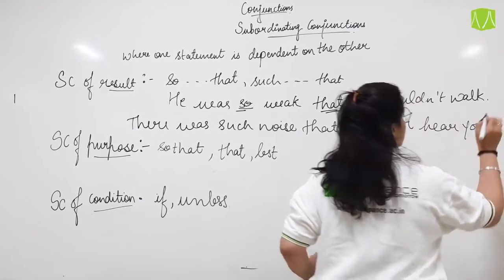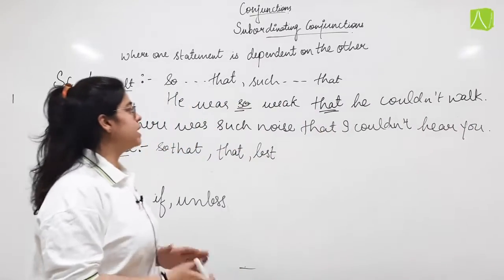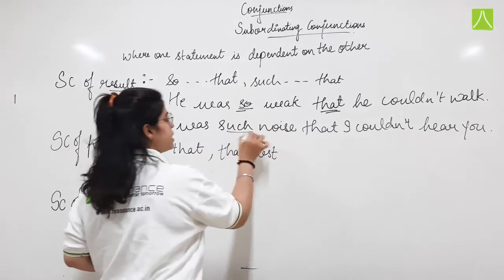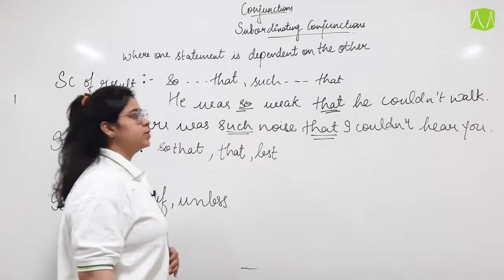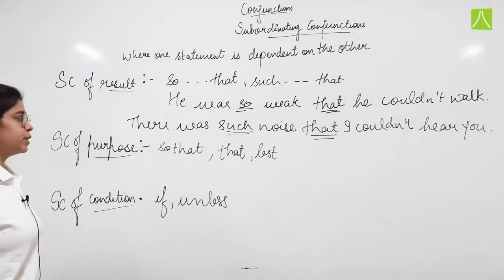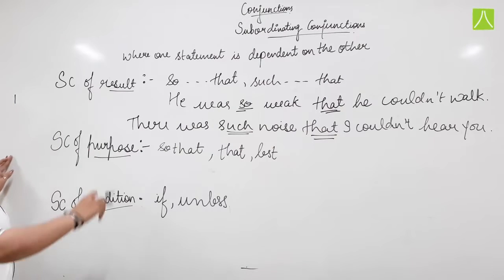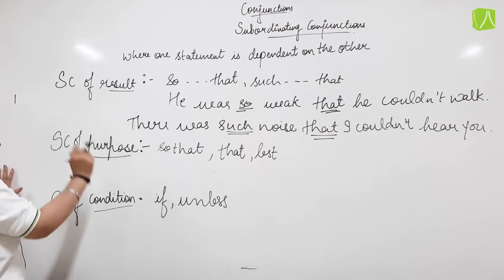So somebody was shouting for me, they were calling me, and there was such noise, there was so much disturbance that I could not hear you. I was not able to hear you. Now these two are the subordinating conjunctions of result.